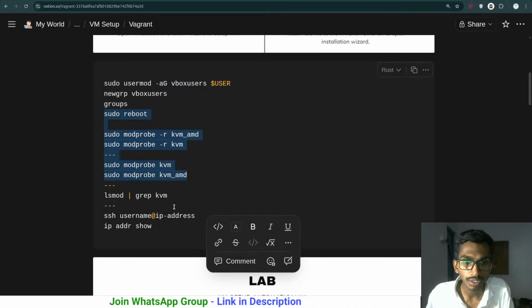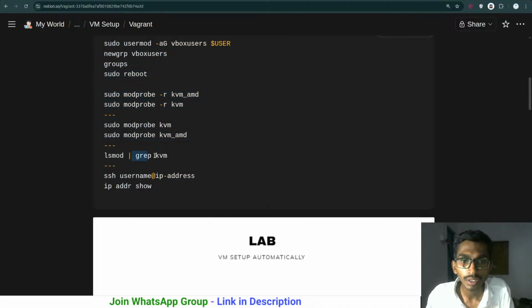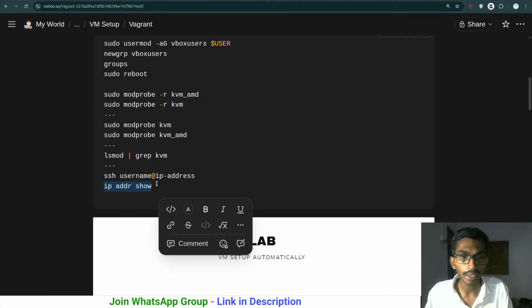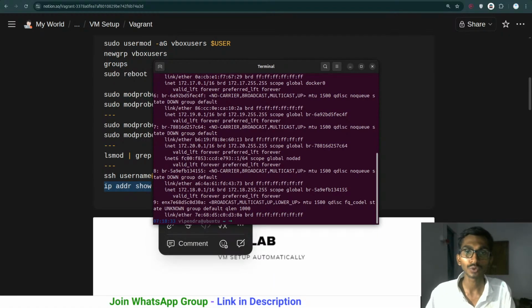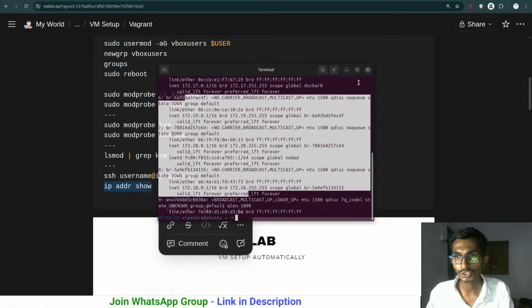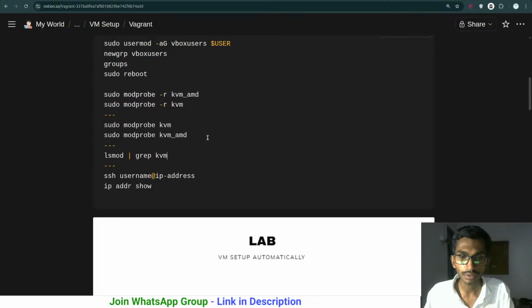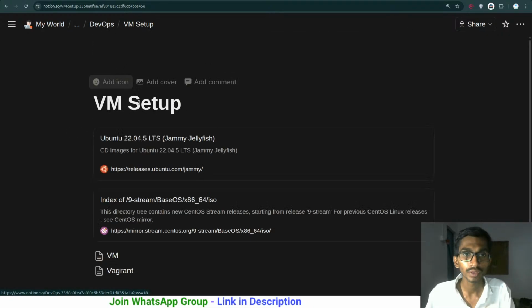We already know about these commands. ls mod grep kvm, let's not even worry about it. With ssh, you can SSH into the machine using this particular command. And ip address simply gives you the IP of the machine. If I run this particular command even on my local machine right now, it simply gives me the IP addresses and all. So this is how it goes. Let's go back to the Linux commands now.